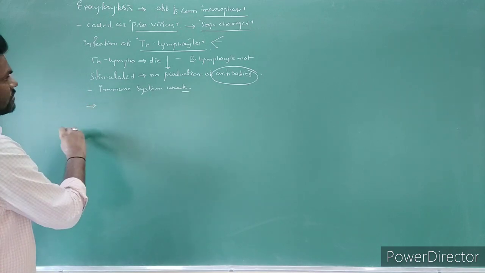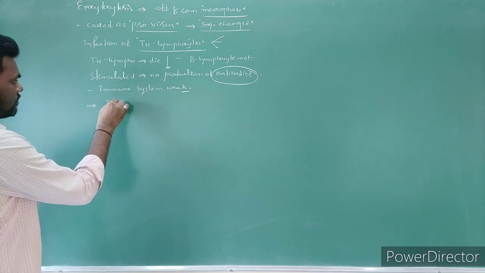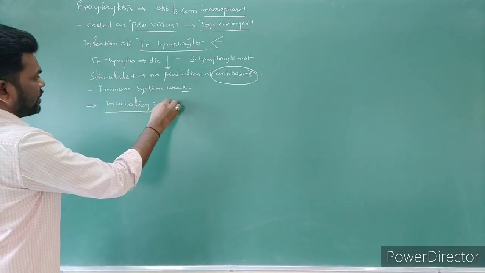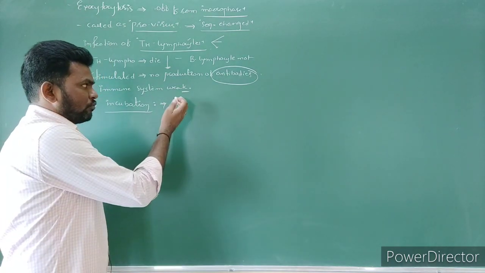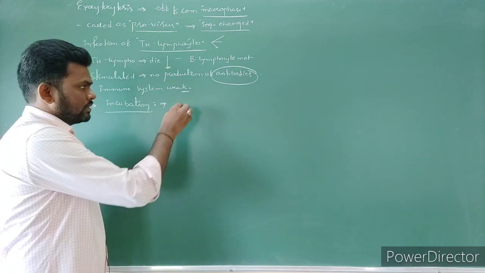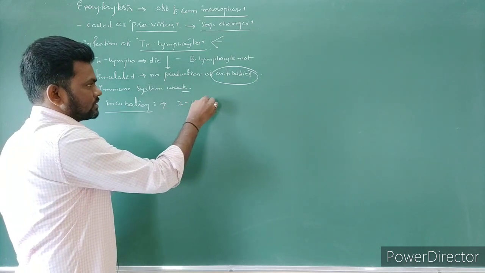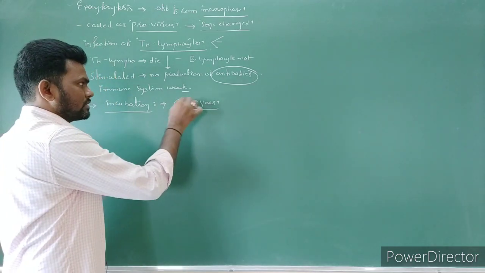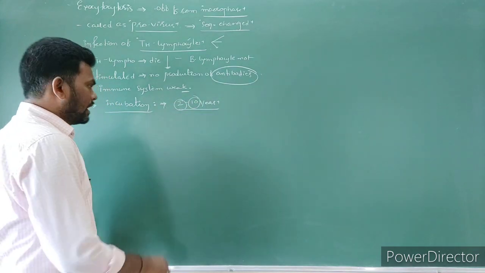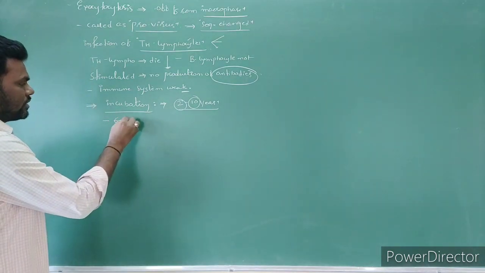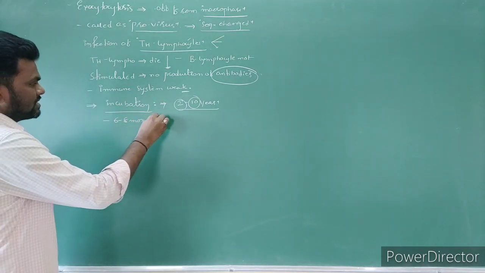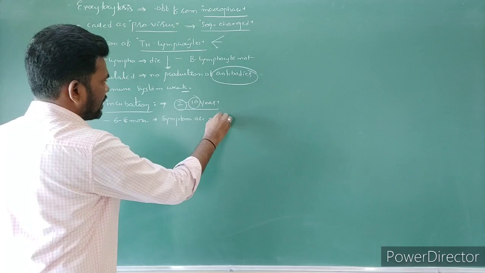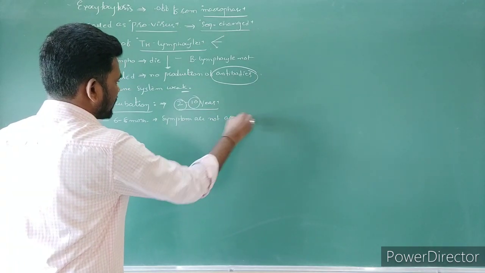Next, symptoms or incubation. Incubation time is 2 to 10 years. In some books 2 to 8 years or 2 to 5 years are given, but the minimum is 2 years and the maximum is 10 years, right? At the beginning, 6 to 8 months, symptoms do not appear, right?